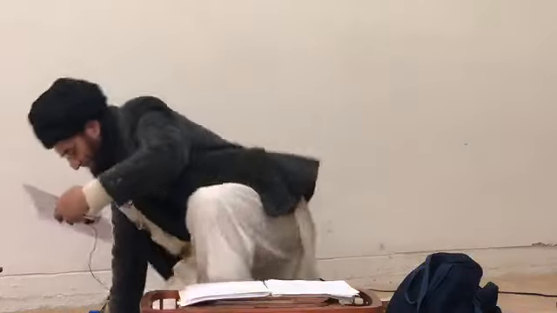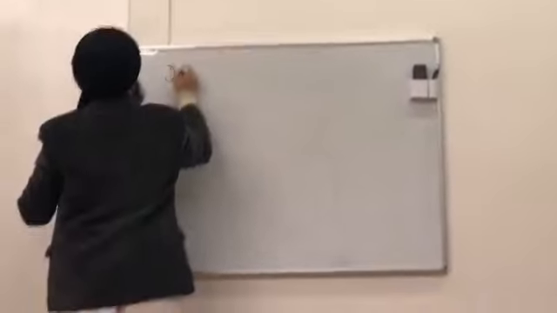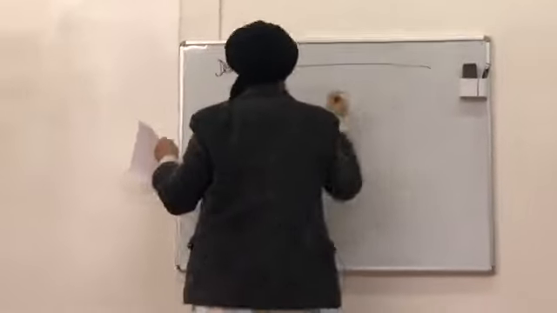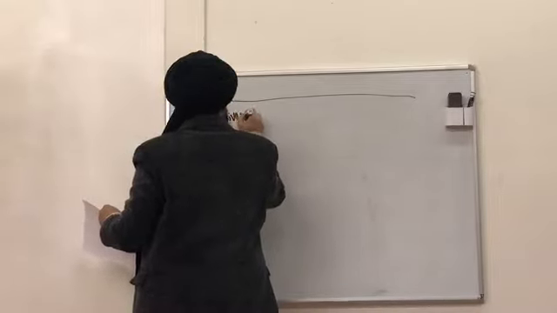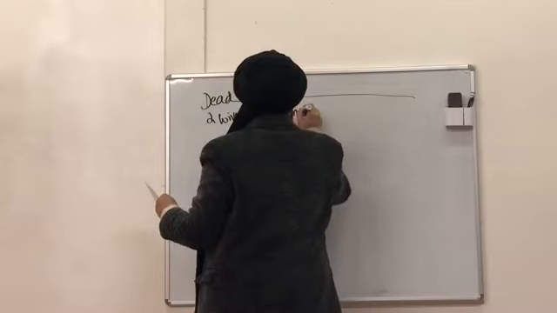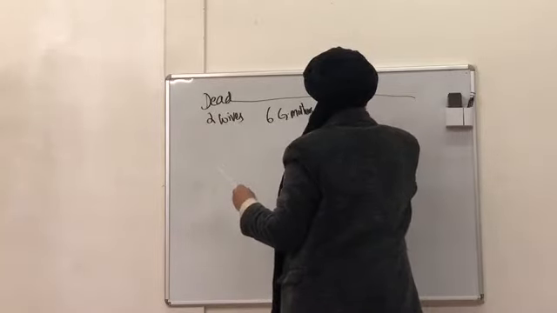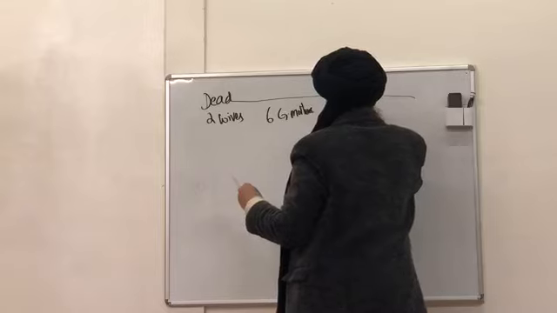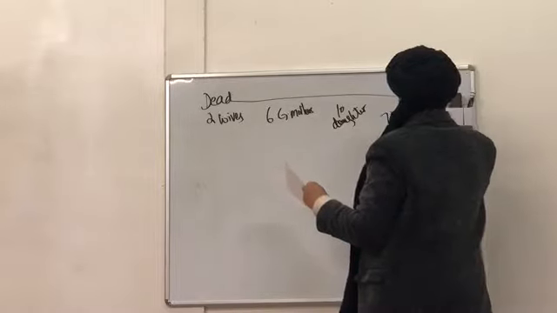So now the case is like this. Zayd passed away and he left behind 2 wives, 6 grandmothers, 10 daughters, and 7 uncles.